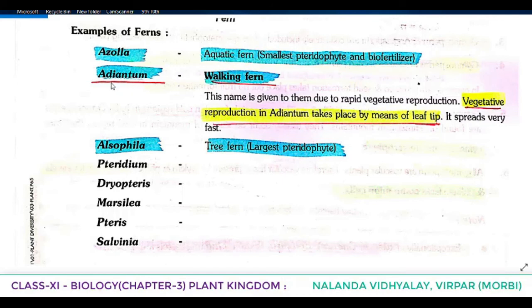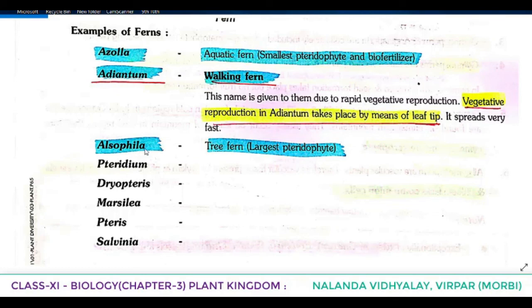Azolla. Next is Adiantum. Adiantum is also known as walking fern. This name is given to it due to rapid vegetative reproduction, because it spreads very fast. Rapid vegetative reproduction in Adiantum takes place by means of the leaf tip. So because of the rapid vegetative reproduction, Adiantum is also known as walking fern. So Azolla is an aquatic fern, the smallest pteridophyte and a biofertilizer. Adiantum is known as the walking fern.